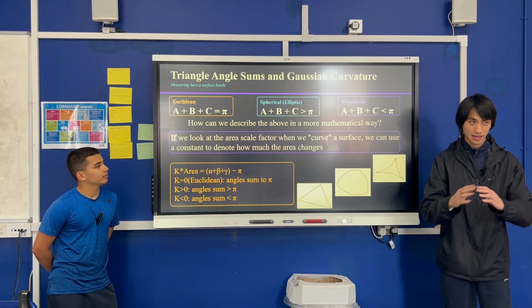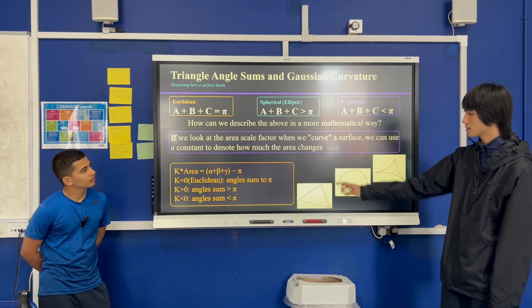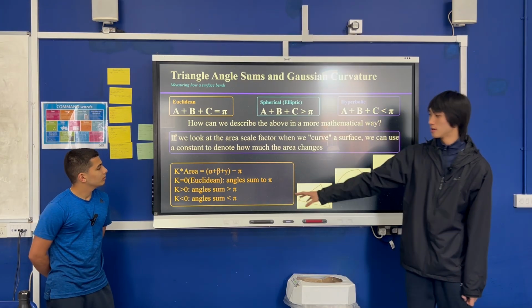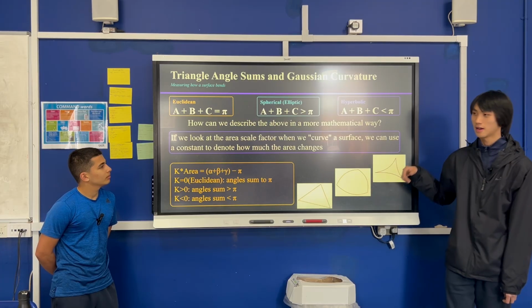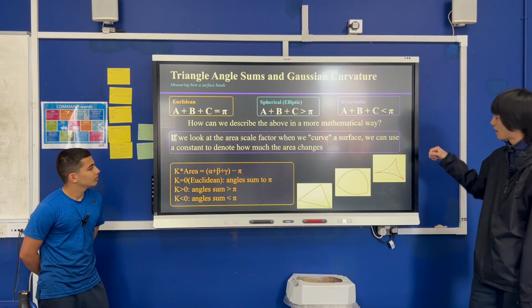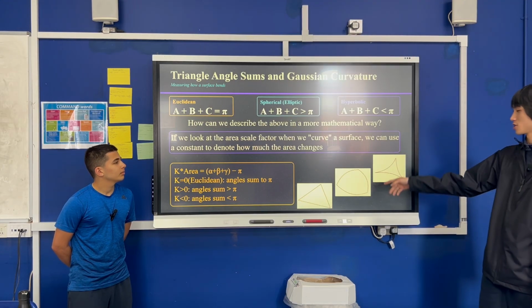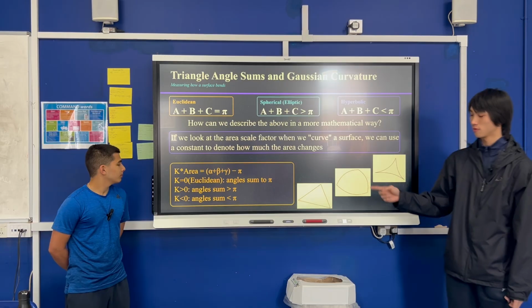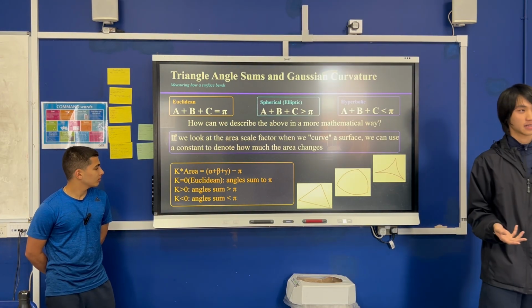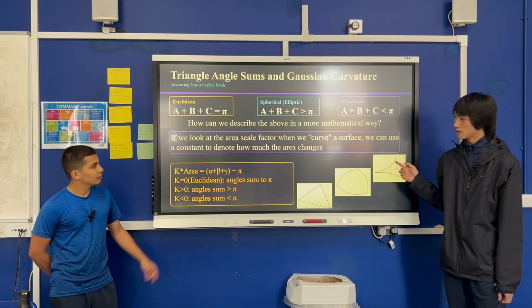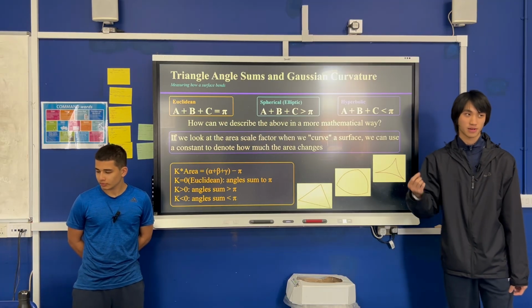But if there's an overflow of angles, where this angle is obviously bigger than 180, then there's going to be an excess area, and that excess is directly related to k. Since the overflow is positive, k is greater than 0, and the area is going to be larger than originally. Oppositely, in hyperbolic, the angle shrinks, so the area is going to be smaller. Since the overflow becomes underflow, it's negative, so the Gaussian curvature will be less than 0. That's how they quantify these ideas mathematically.